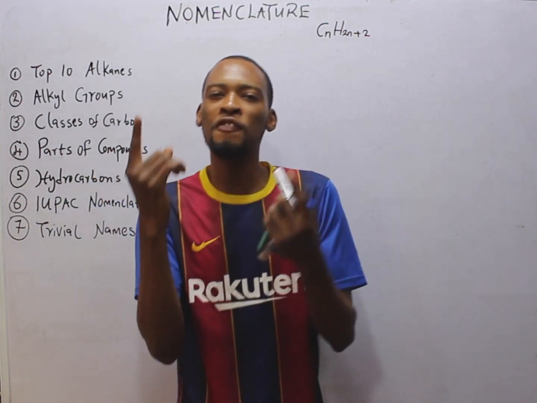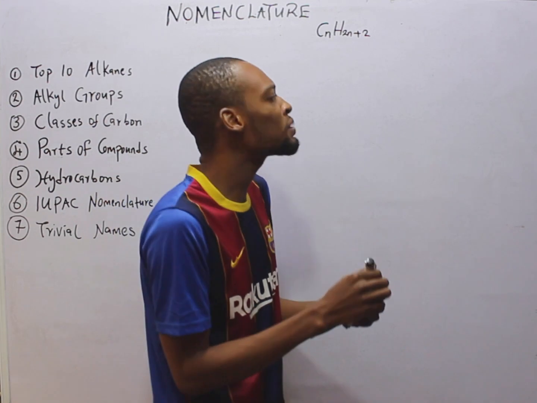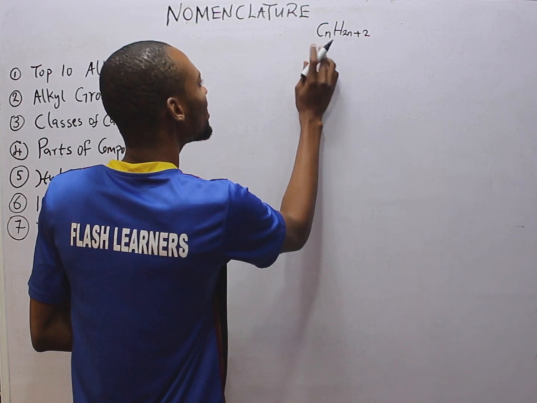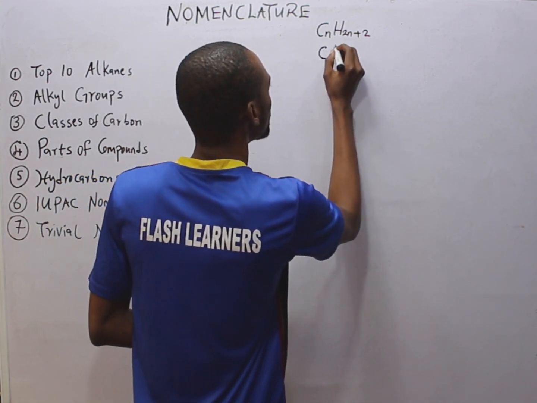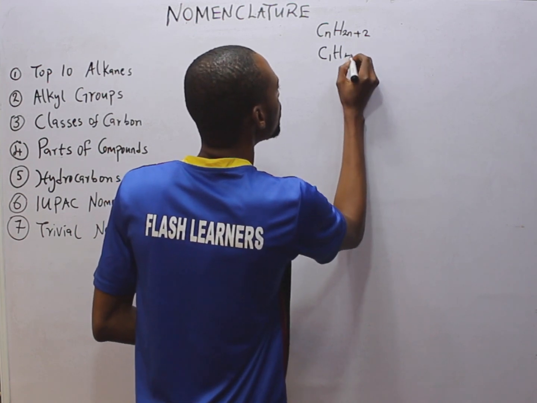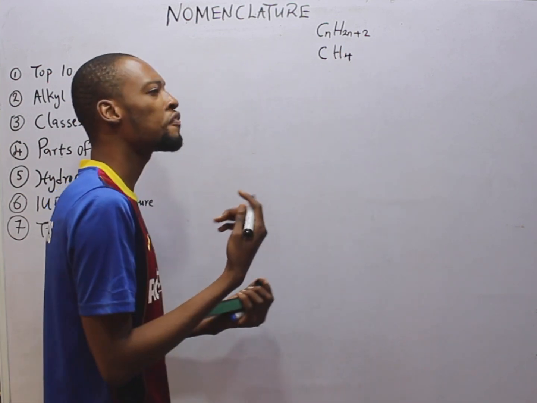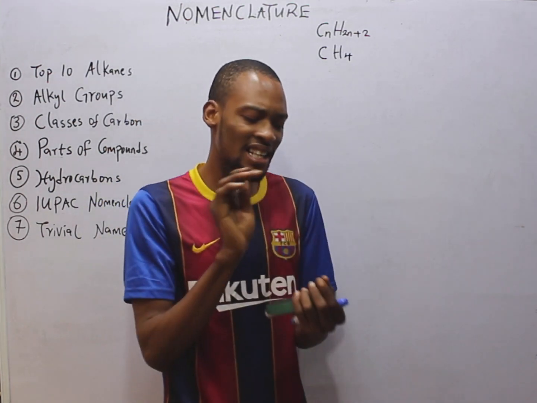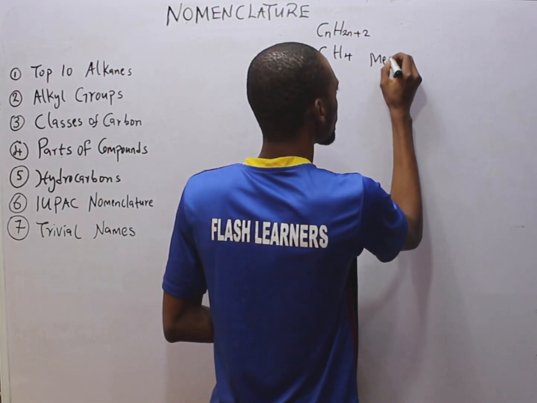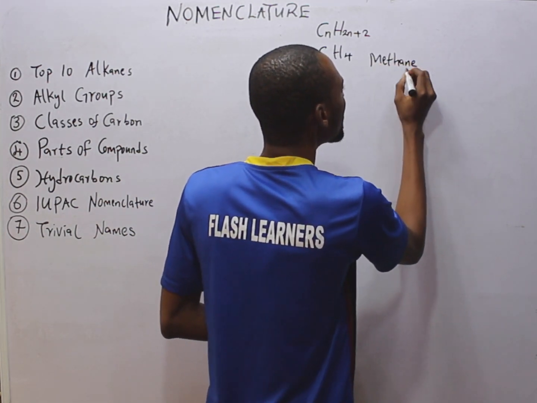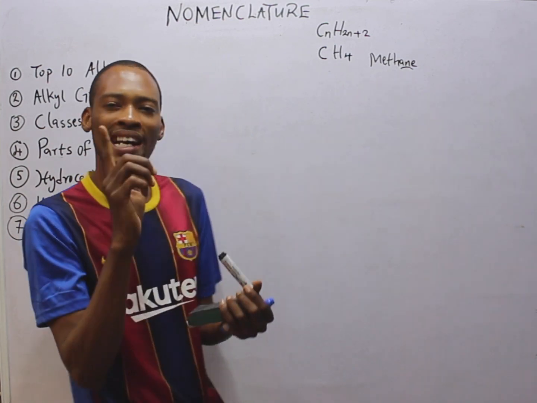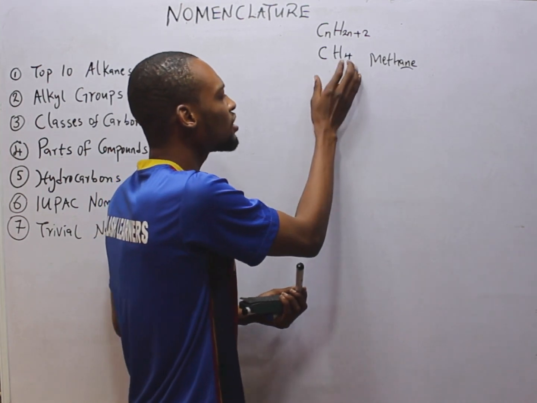Now, what is the first member of alkane? The first member of alkane is simply when n is equal to 1. And when n is 1, we have C1H(2 times 1, 2, plus 2), 4, H4. So CH4 is the first member of the alkane, and it is named methane. Methane, you can see the suffix -ane. That is for alkanes.